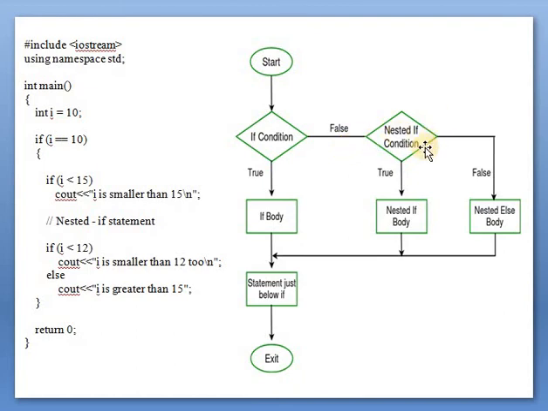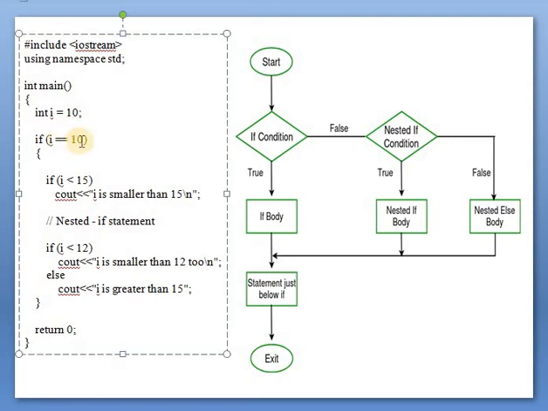Now see here the program, and we will see the flow chart. Start, if the condition is true, it will execute the if body. If false, and the nested if condition is true, it will execute the nested body. If the nested if, that is the inner if, is false, it comes out of the if inside if statement. And if the first condition is false, it will come outside the outer condition.